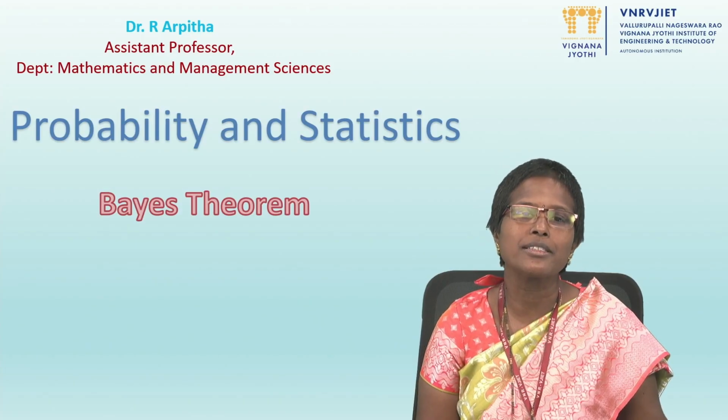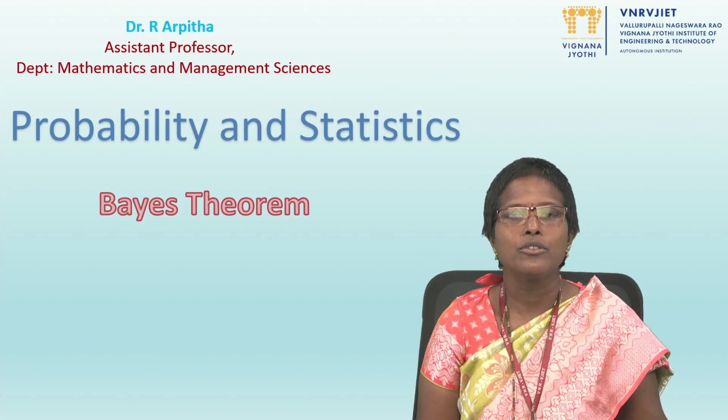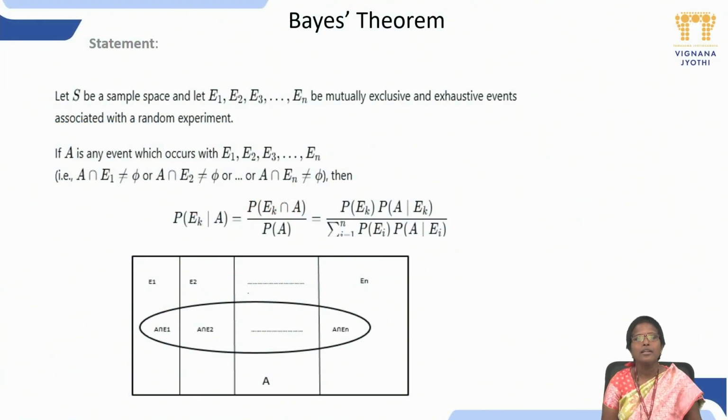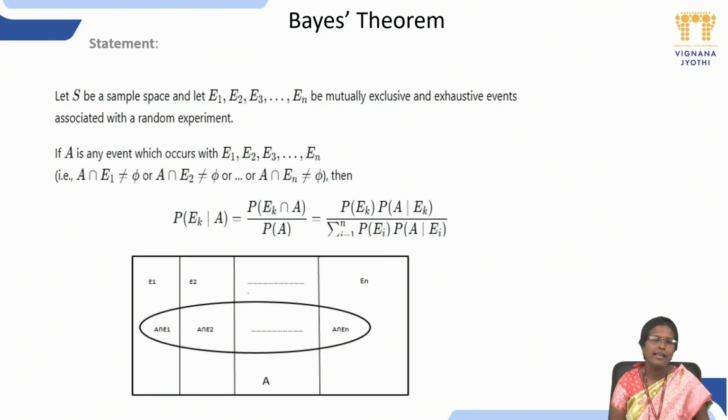Today I am going to discuss the Bayes theorem. So, what is the Bayes theorem? Suppose S is the sample space, and E1, E2, and so on, En are mutually exclusive and exhaustive events. Now, what is meant by mutually exclusive? The events are said to be mutually exclusive when they don't have anything in common. That is, their intersection is the null set.